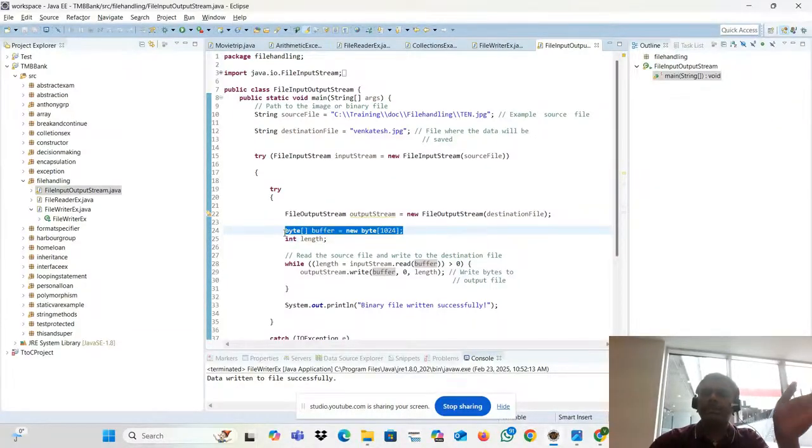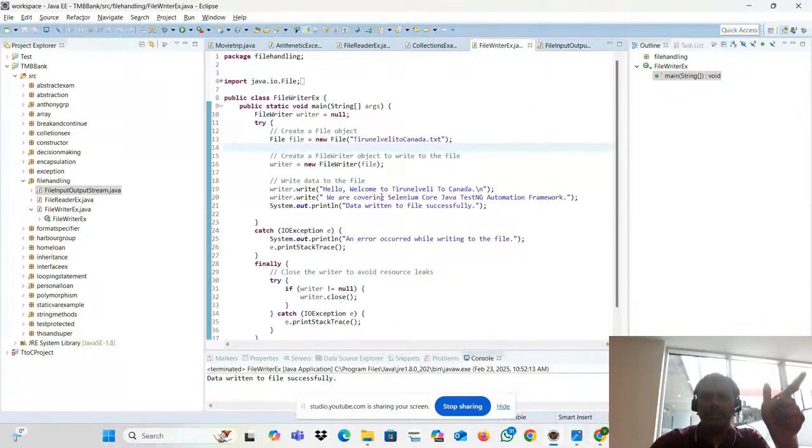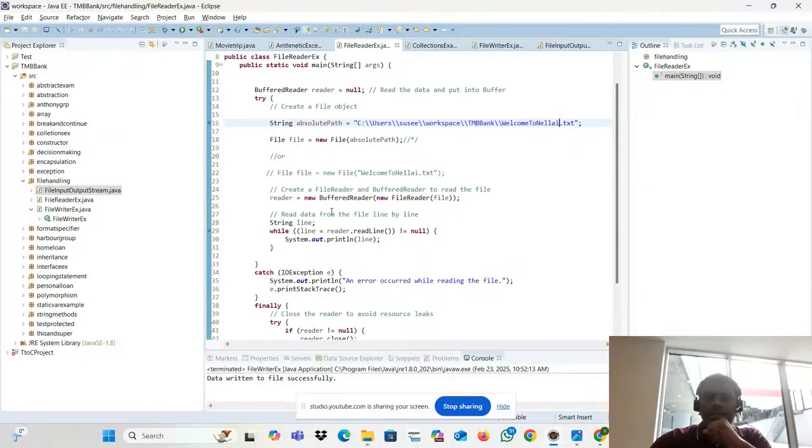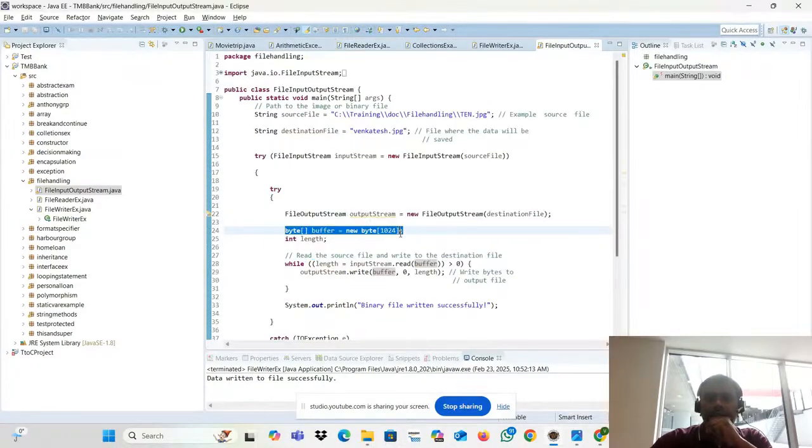In the previous one it was string data. See what we did in the previous one. Here we used a string. We are reading the line and putting it into a string. Here it's a byte array. Okay, we are reading. What are we reading? We are reading the buffer.